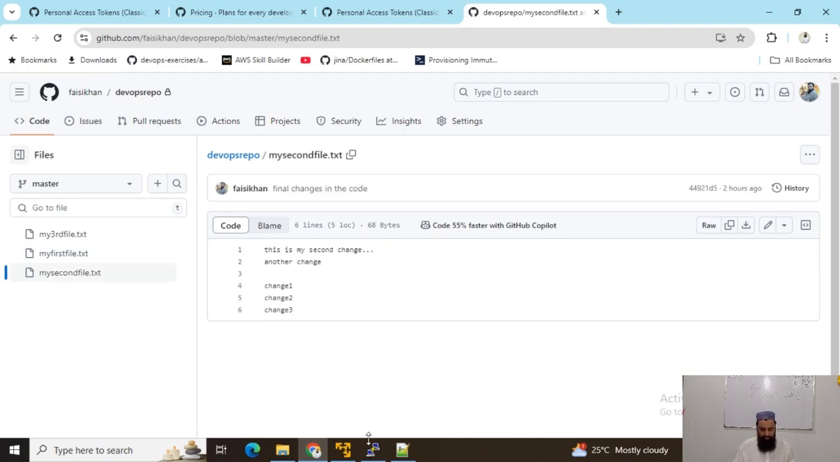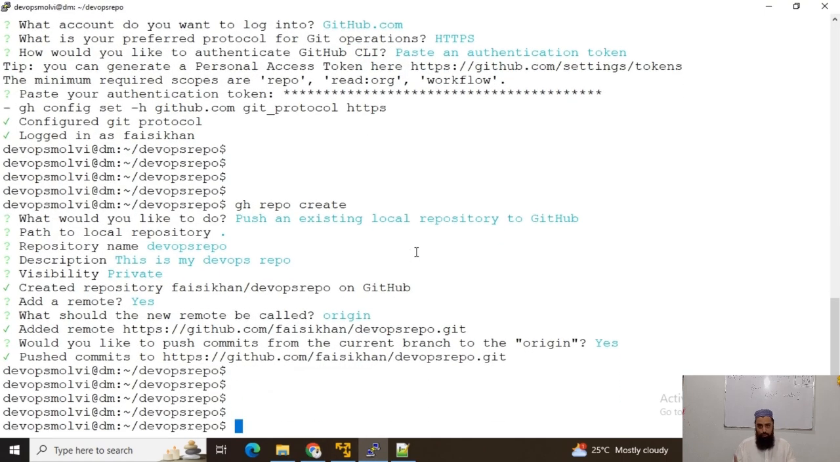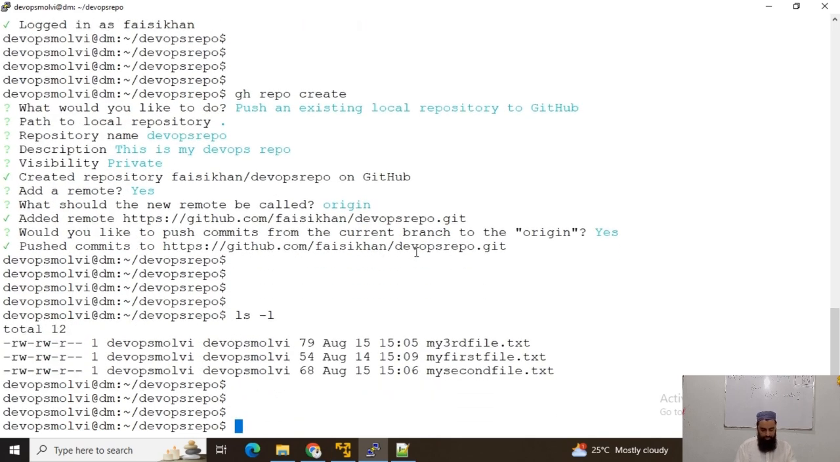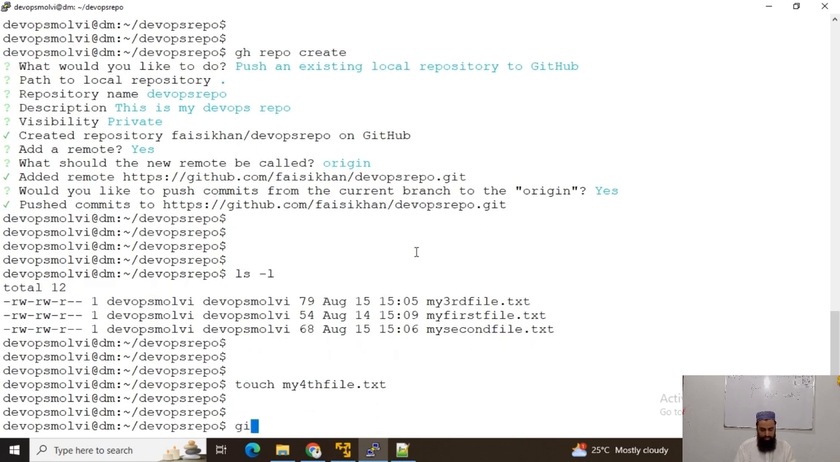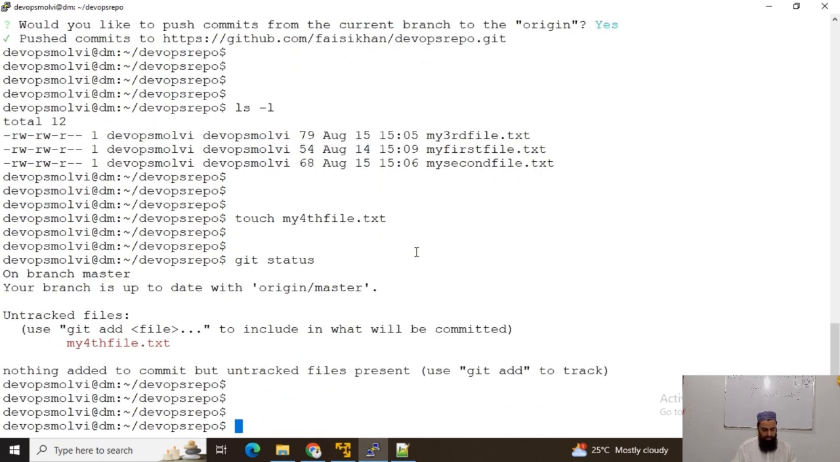Now again, this is wonderful guys. You must install GitHub CLI, authenticate with your token, create a repo and push the repo to your GitHub account. Now I will create another file. Touch, oh sorry, my fourth file .txt. Okay, now git status, we can see that this file is untracked.